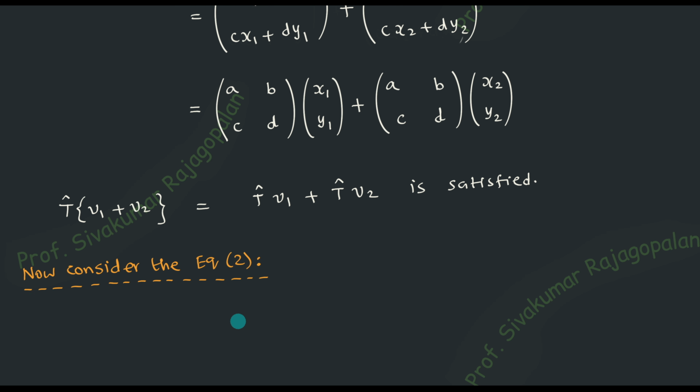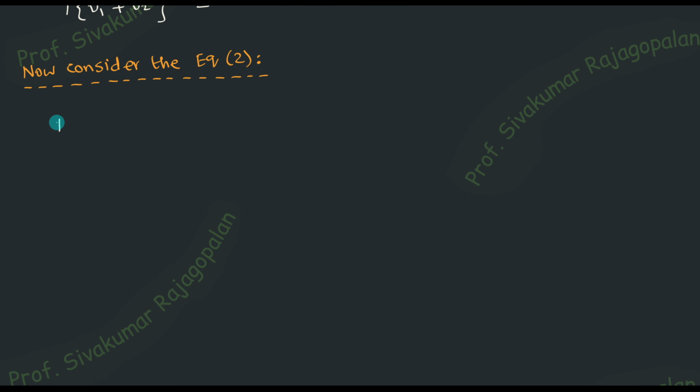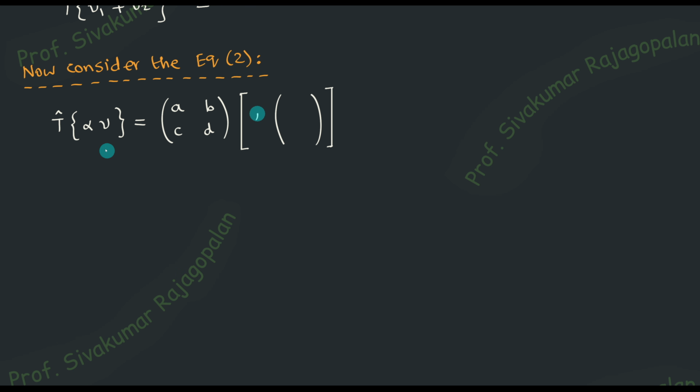The second equation is a multiplication with a scalar: T operating on alpha times V. Let me put some brackets and then put ABCD, and then you have the alpha. Alpha is a scalar, so that will not be in a bracket, whereas V is an element of the vector space, so that will be written as xy. The rest of the calculation is simplification.